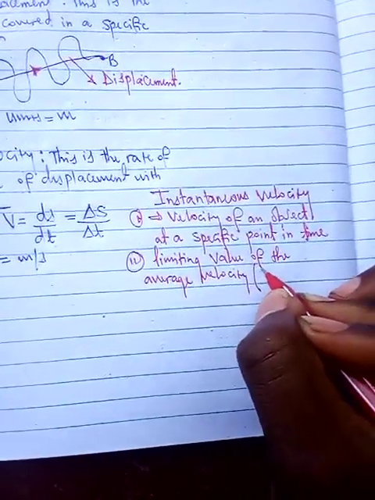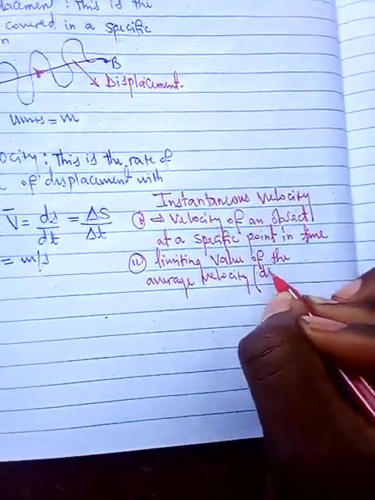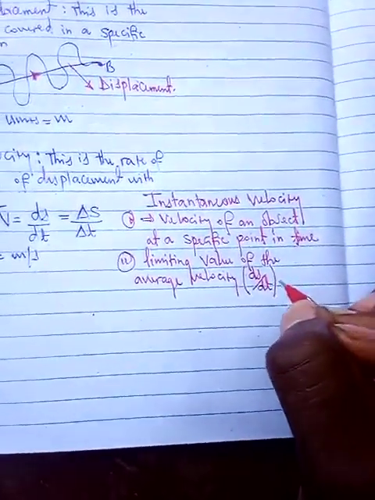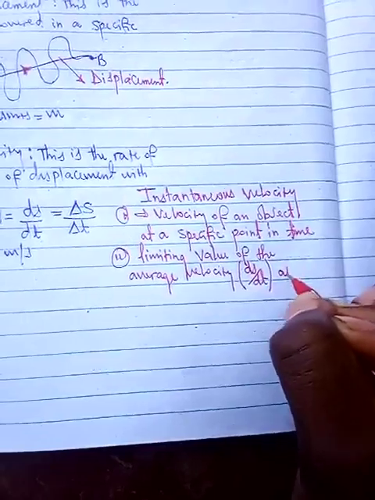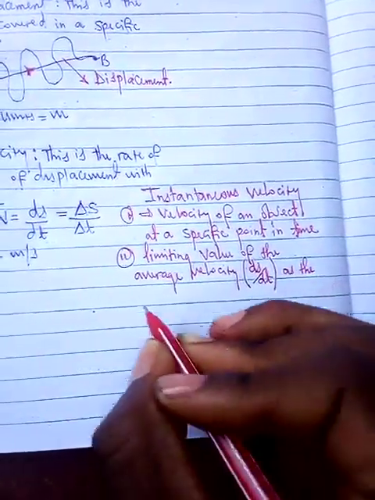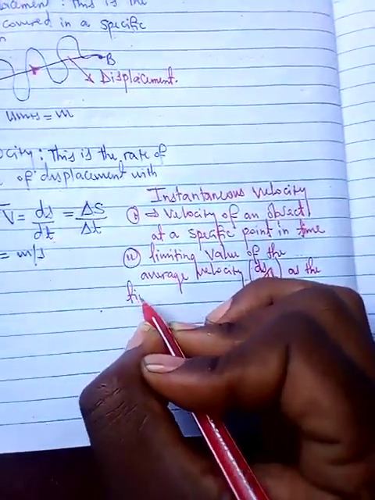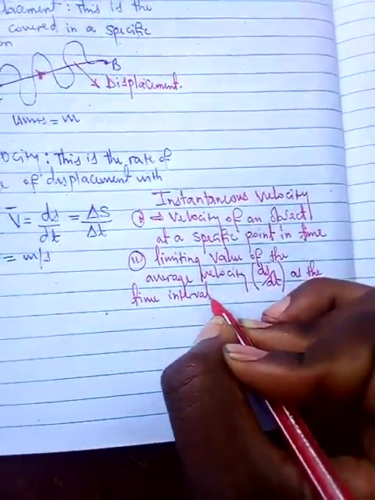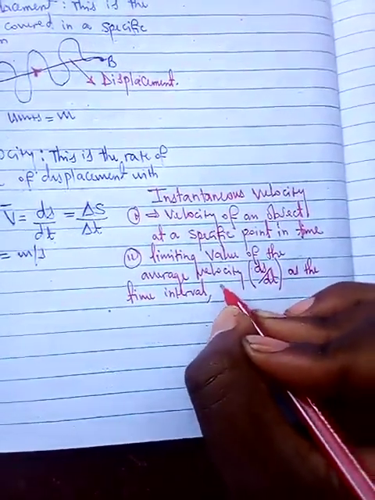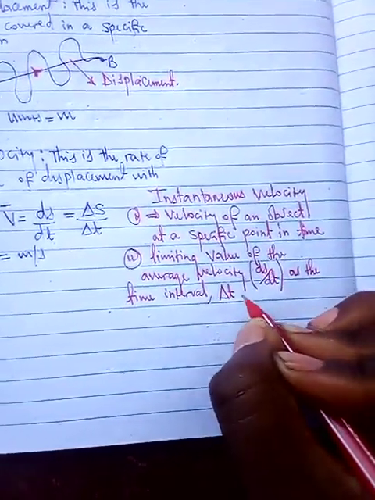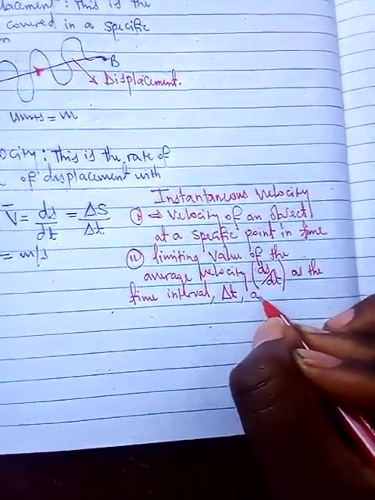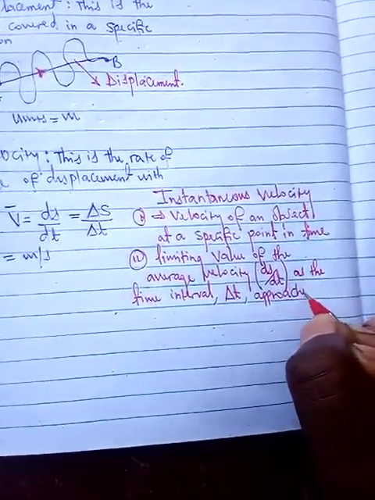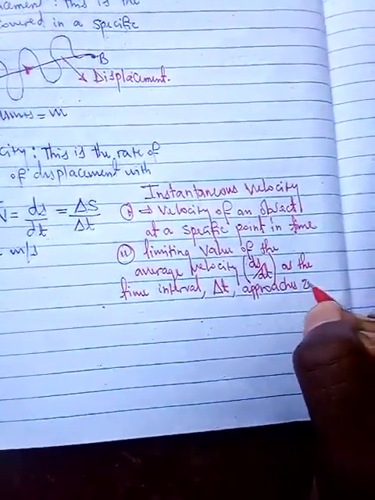And of course, average velocity is just ds/dt. This is the limiting value of the average velocity as the time interval, which is change in t, approaches 0. Two definitions that you can give.